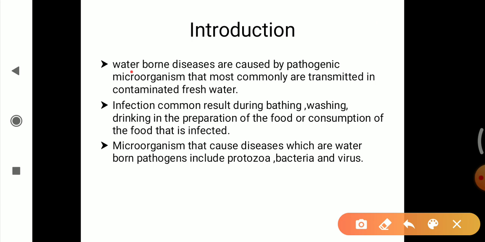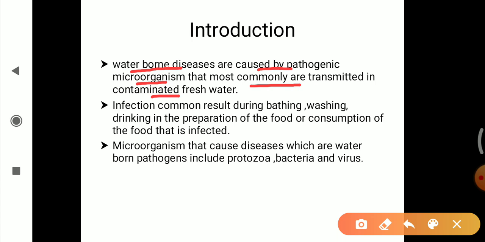Introduction. Waterborne diseases are caused by pathogenic microorganisms that are most commonly transmitted in contaminated fresh water. So this waterborne disease is mainly an infection that starts from the water. Somehow the person comes in contact with this contaminated water, and ultimately that causes the waterborne disease.